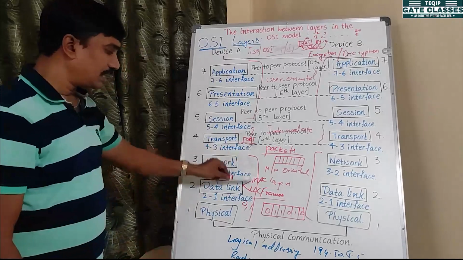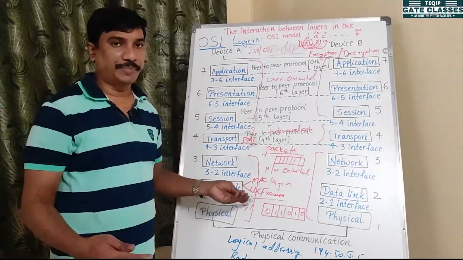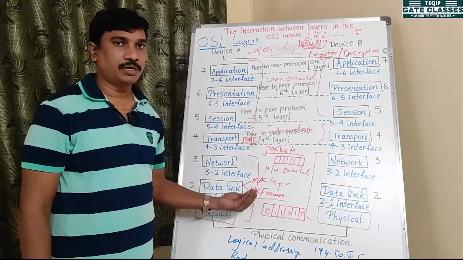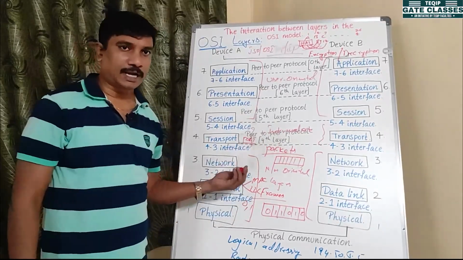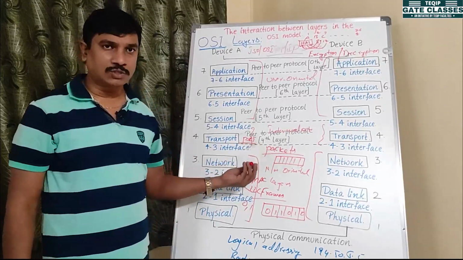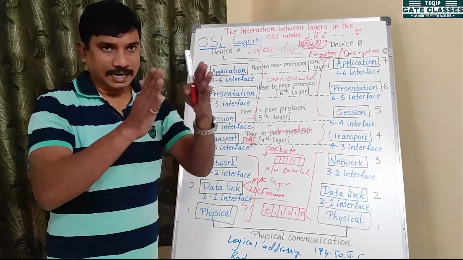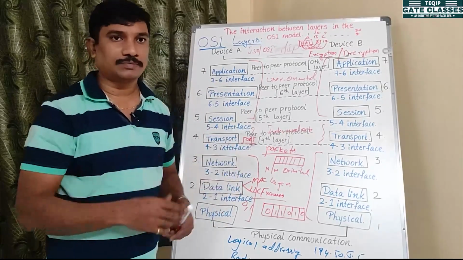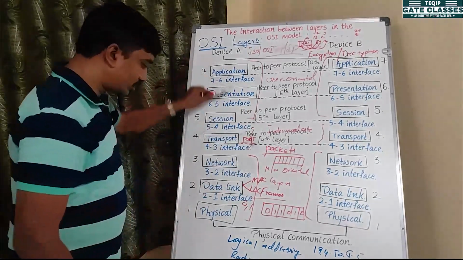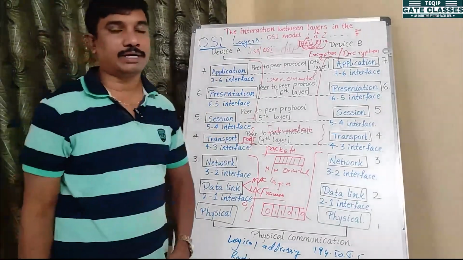Whereas the network oriented layers are related to the networks. Bits are converted into frames. The frames are converted again into packets. A packet is also nothing but zeros and ones. Those are fixed in size, like one packet size being 8 bits. So that is today's class, the OSI layer, open system interconnection.